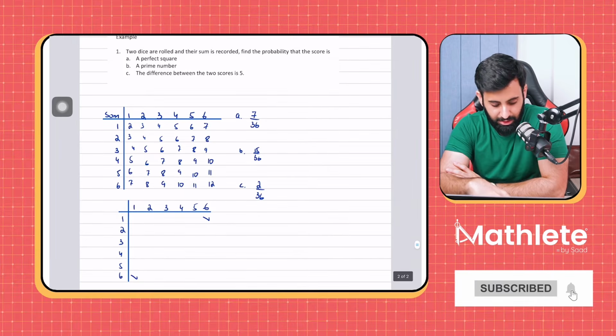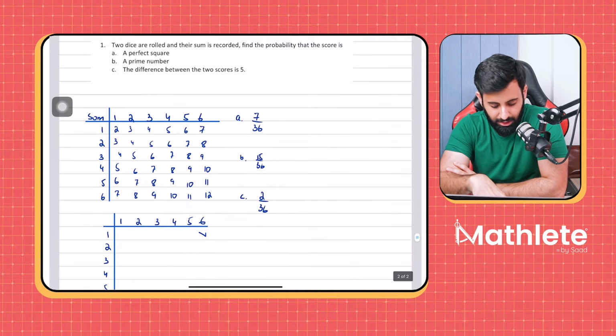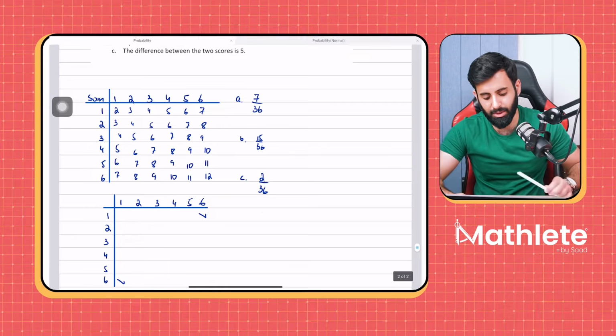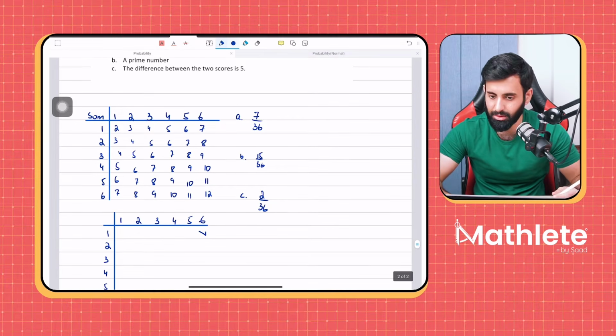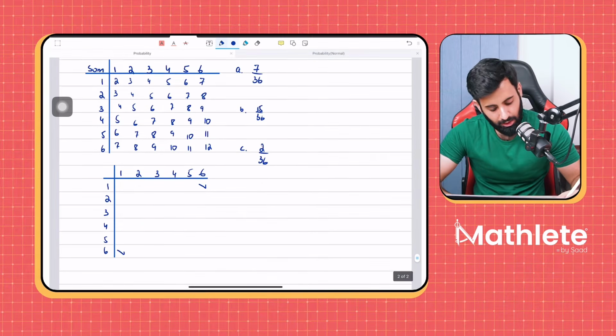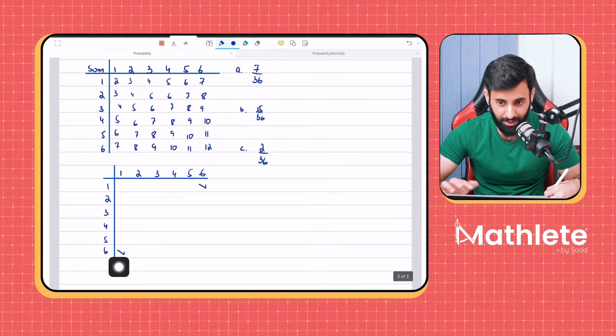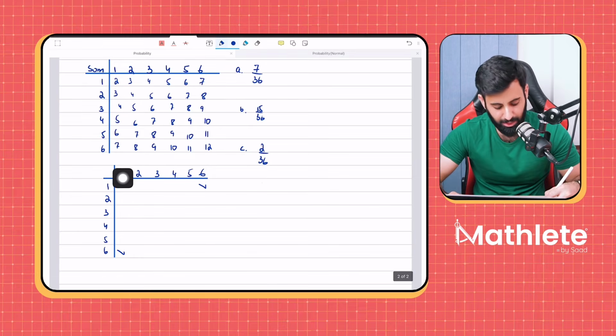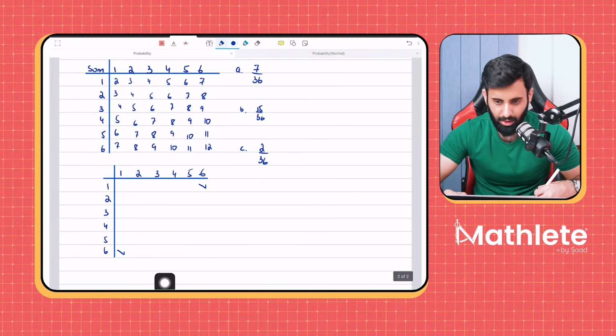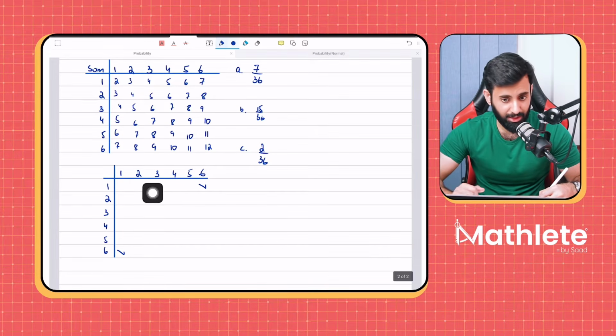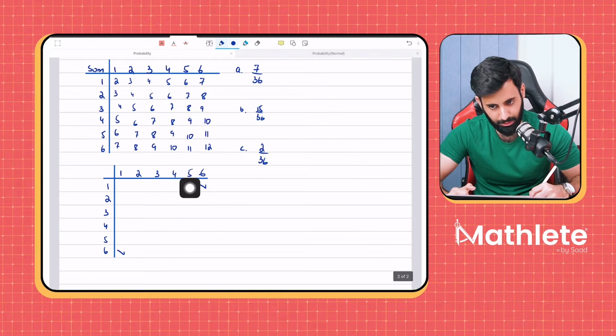So part C says the difference between the two scores is 5. That means we're looking for two numbers such that their difference is 5. If I get 1 on one die, what should I get on the other so that the difference is 5? 6, because 6 minus 1 is 5. If I get 2 on one die, I should get 7. But is that possible? No. Same goes for 3, 4 and 5.